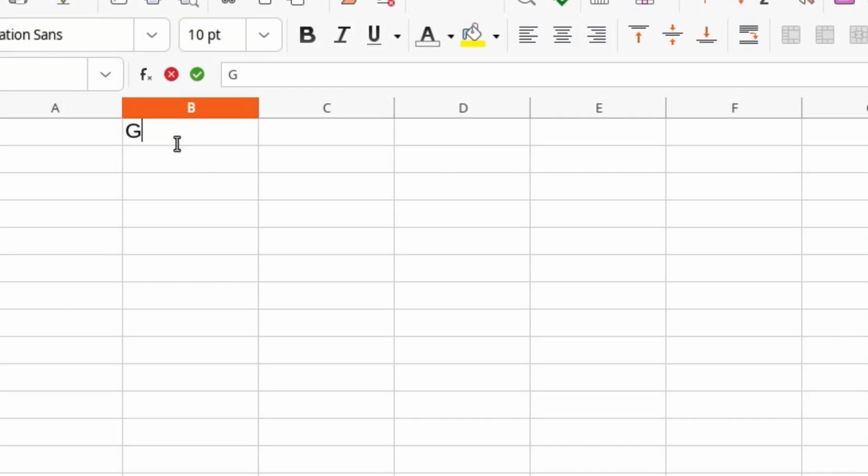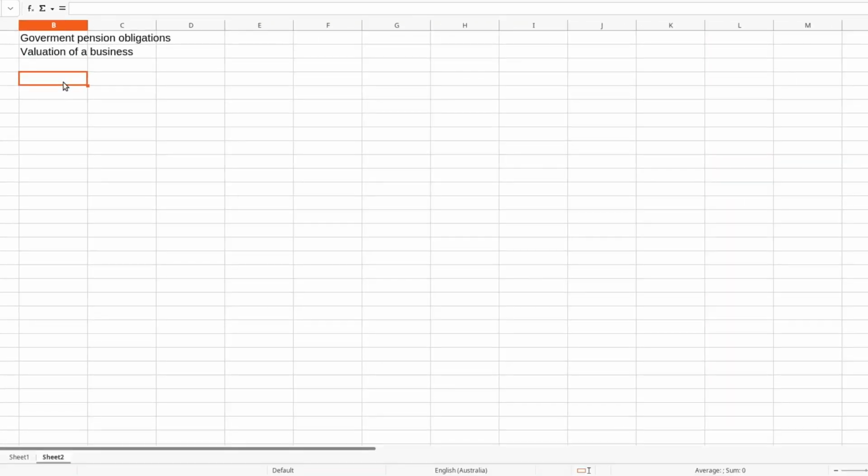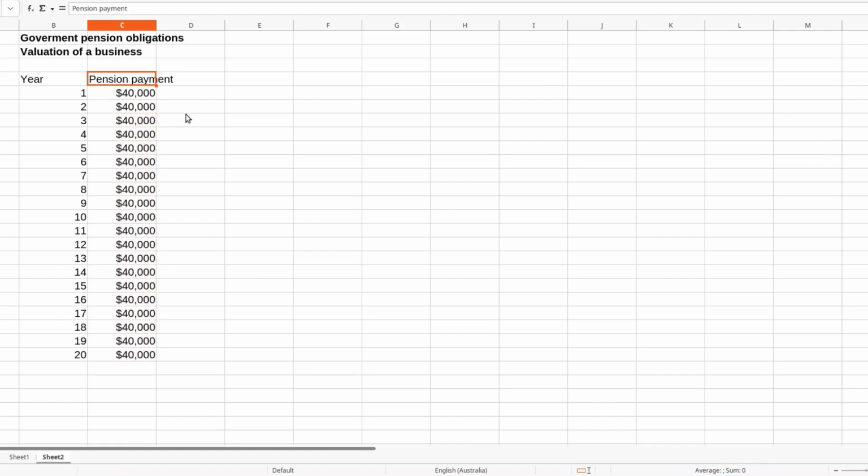Do you know what is common between government pension obligations and valuation of a business? You can answer both of these questions with one spreadsheet function. Here is how. Imagine receiving a pension for the next 20 years of $40,000 each year. Alternatively, you can think of a coffee shop or a bakery business that will deliver you $40,000 in income for